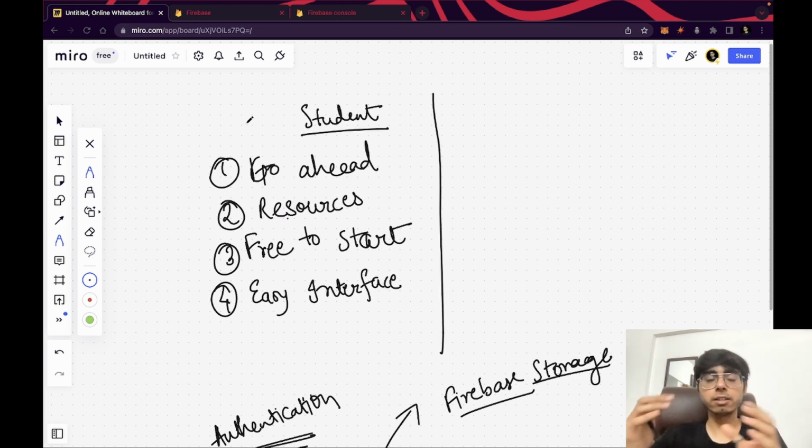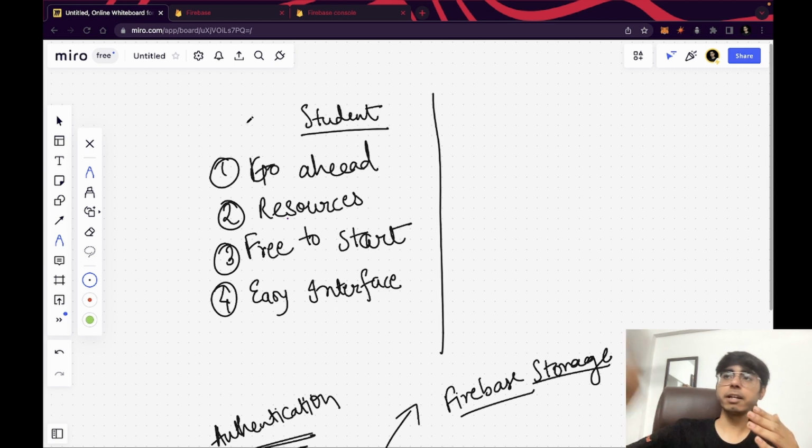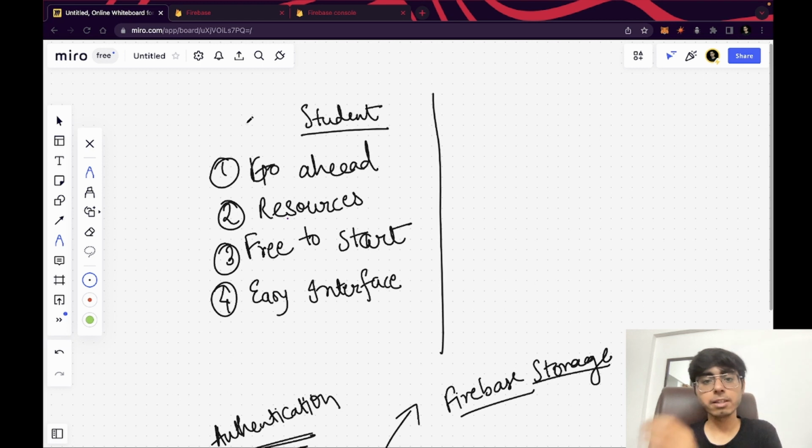It's not like that if you are building Amazon, or let's say Twitch, the complete database, storage, authentication, their machine learning models, the streaming, it's not like they will depend all their services on Firebase. It's not like that, but there are certain features for which they use Firebase. So I'm going to discuss that in the next video, that is how big companies use Firebase.